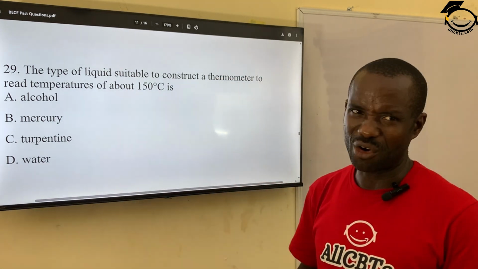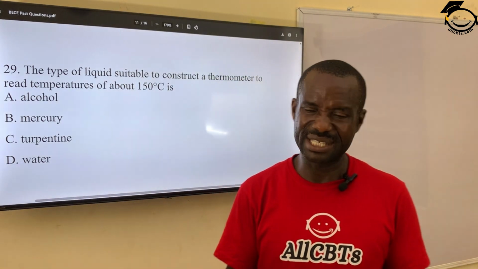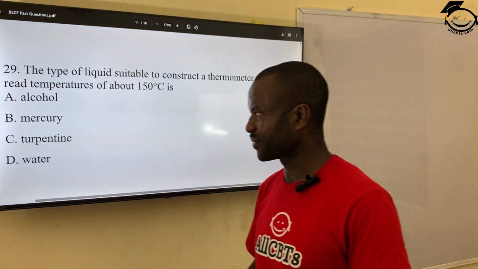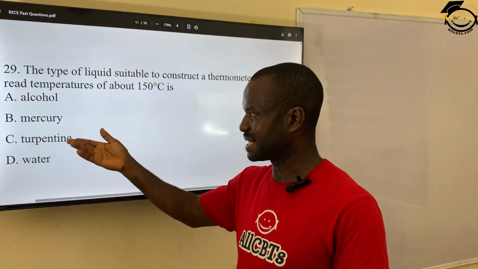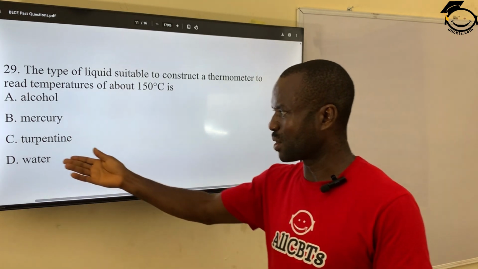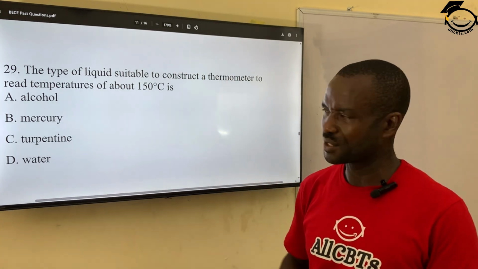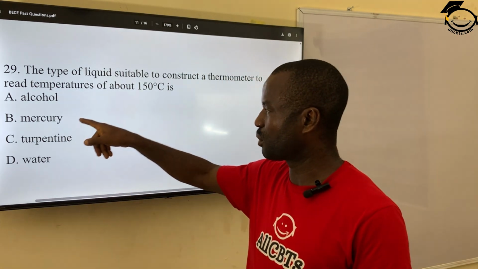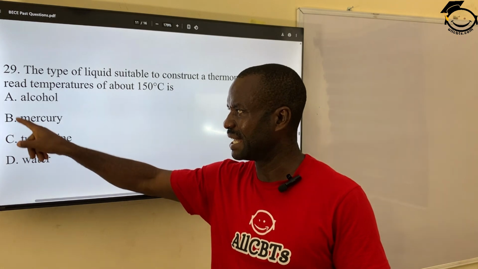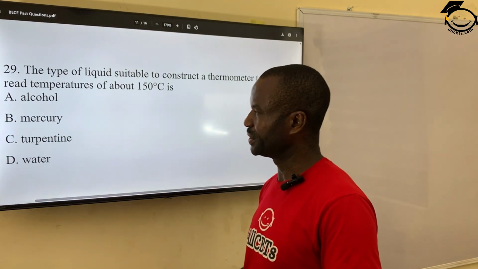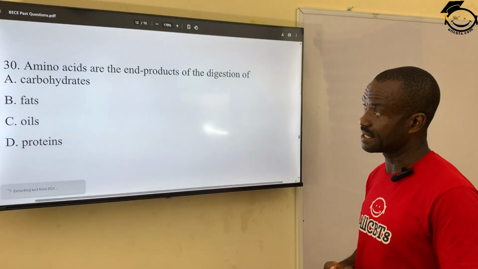It cannot be alcohol because the boiling point of alcohol is just 78. There's no way it can read 150. Mercury. Turpentine is less than 45. And then water is 100. But mercury can read beyond 150. So the correct answer is mercury, B.